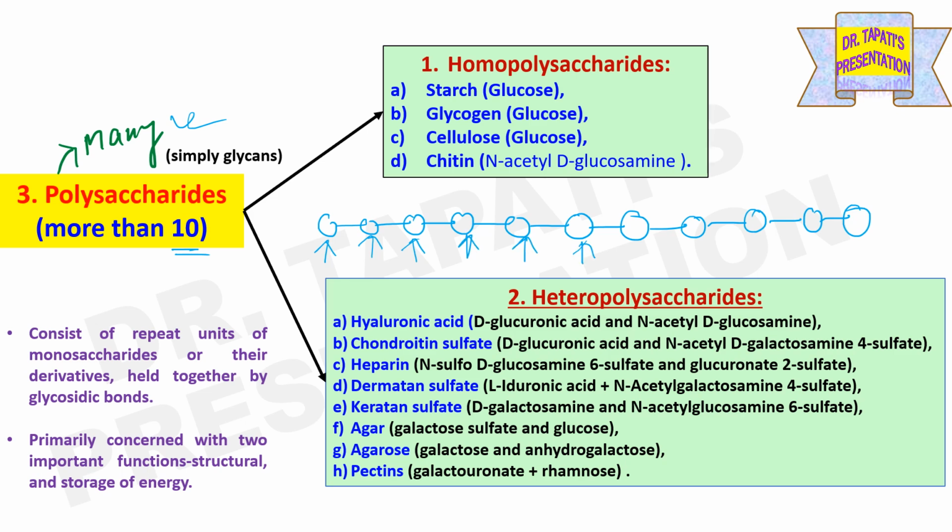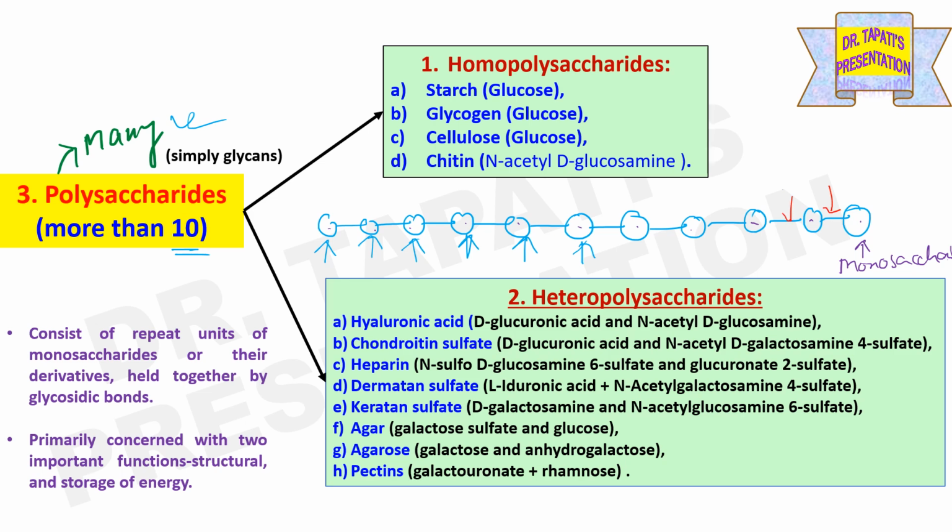So in this picture, in this polysaccharide, 1, 2, 3, 4, 5, 6, 7, 8, 9, 10, 11. So a total of 11 monosaccharides are present. The beads are monosaccharides, and in between two monosaccharides, how many glycosidic linkages are present?